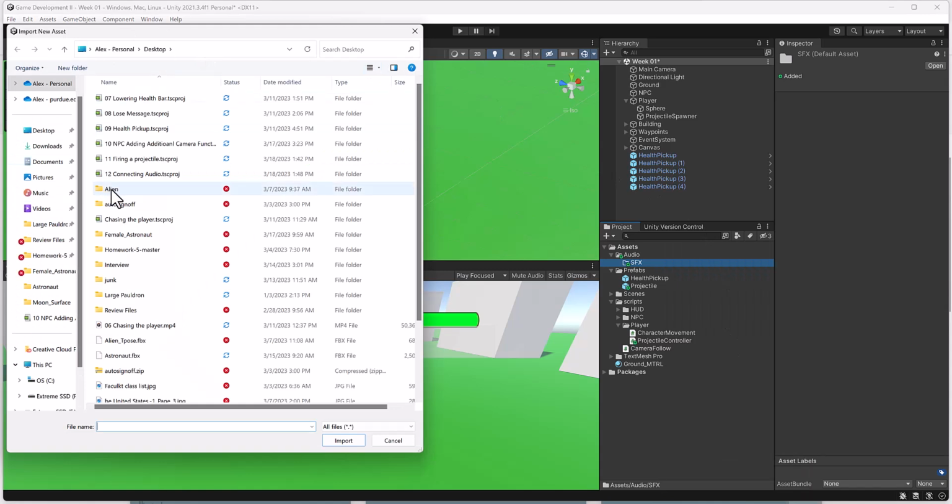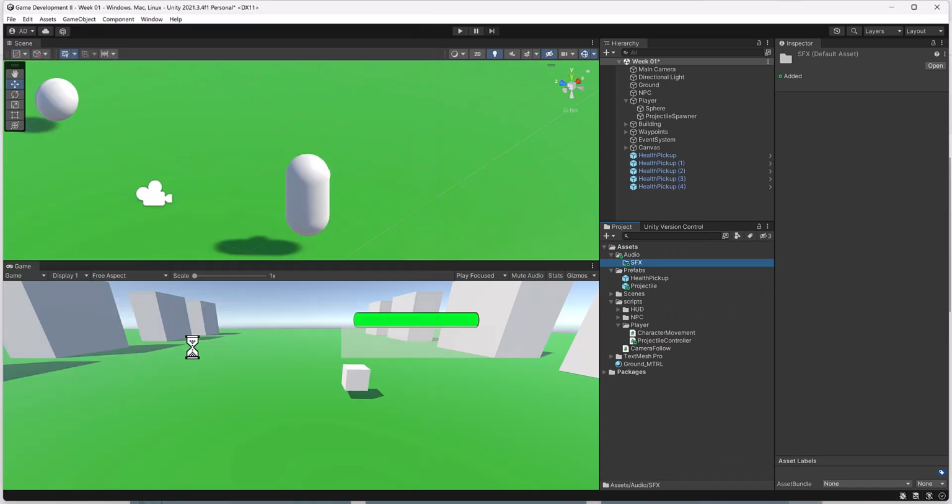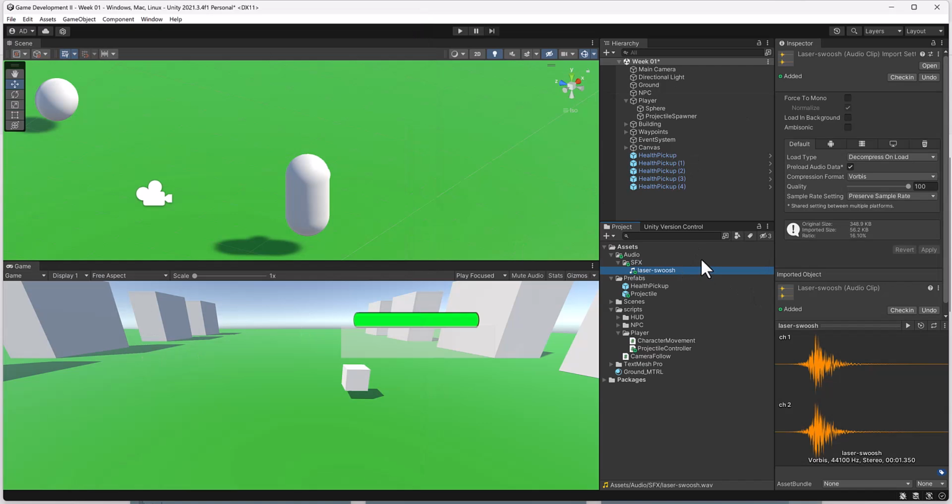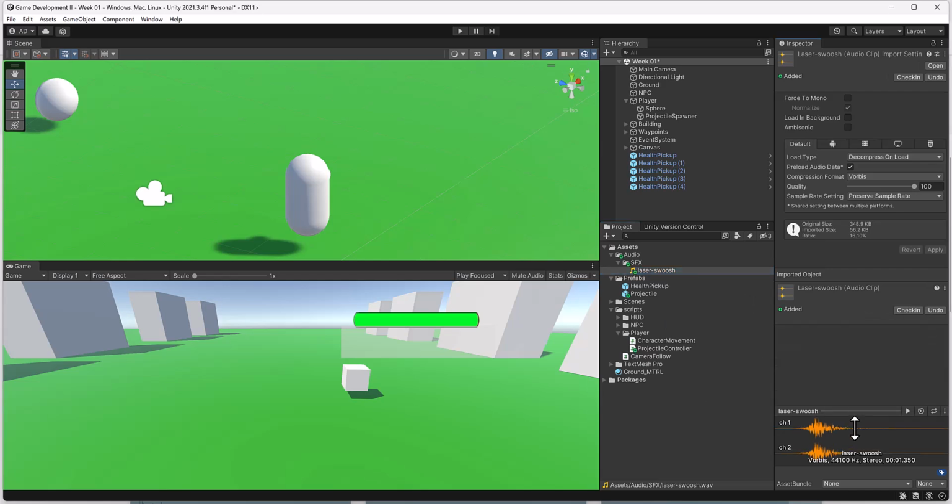Go ahead and navigate to your desktop. Forgive how dirty, how stuff's all over the place. And on my desktop, in preparation for a lot of the classes and tutorials, I tend to save off a lot of files quickly. All right, if you don't see this wave format here, you probably have this docked below, so you want to drag it up. If you don't see it, even after you pull it up, you might be downloading a file that's not accepted by Unity. So go back and double check that your file isn't corrupted and that you do have a WAV file. So if I press play here, I can also hear it, which is a little jarring.